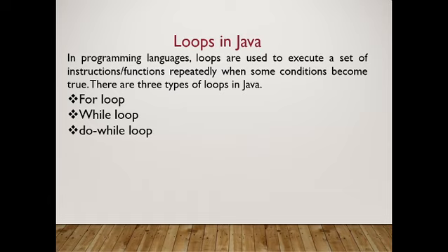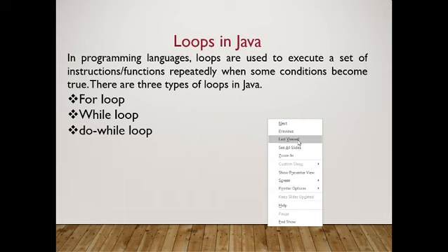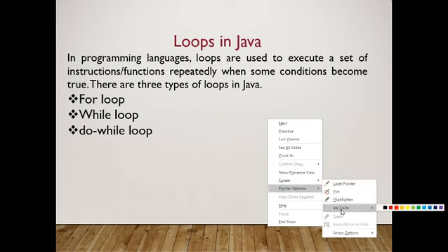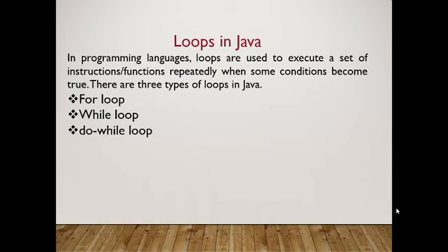So simply you can say the loop is iterative in nature, which is used to execute a set of statements again and again.